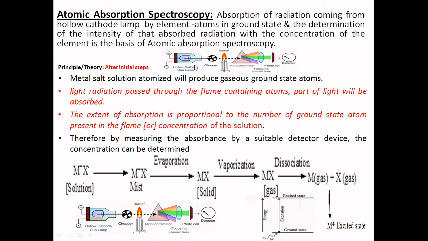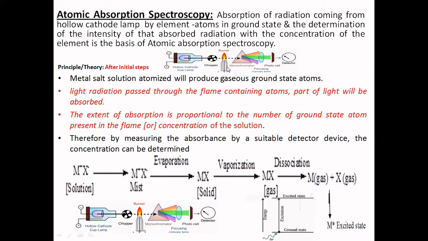Atomic absorption spectroscopy is defined as the absorption of radiation coming from a hollow cathode lamp by the element atoms present in the ground state in the flame. Determining how much of the light radiation is absorbed is related to the concentration of the element.